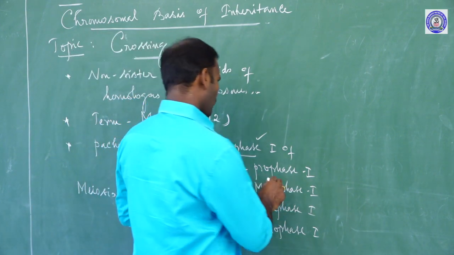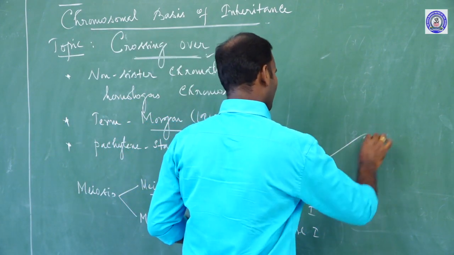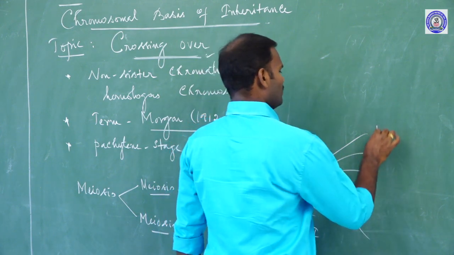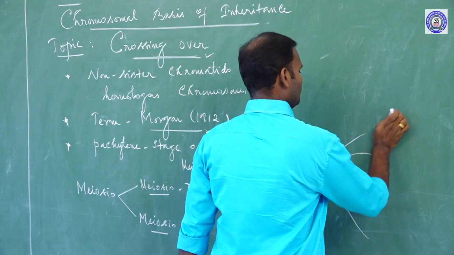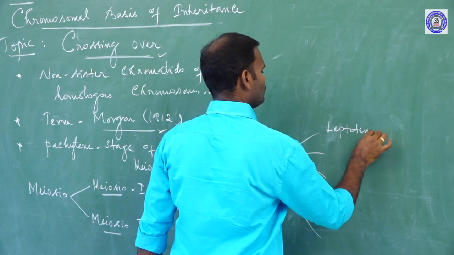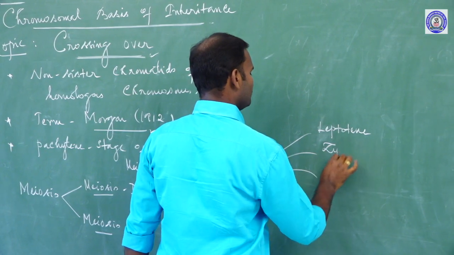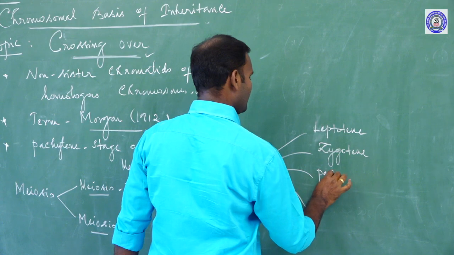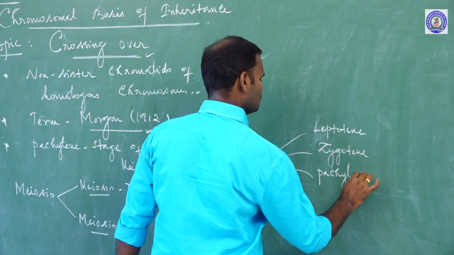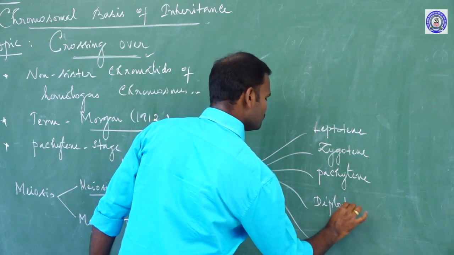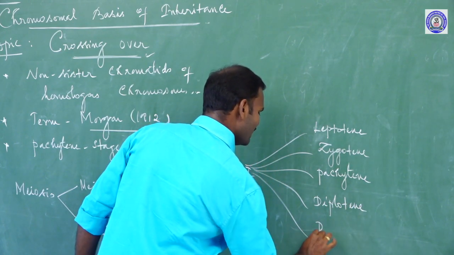Prophase 1 has five subdivisions: leptotene, zygotene, pachytene, diplotene, then diakinesis.